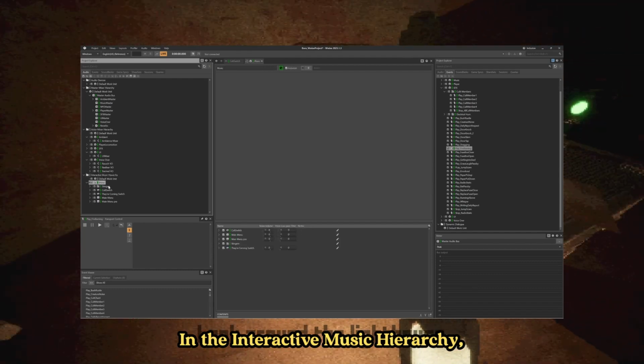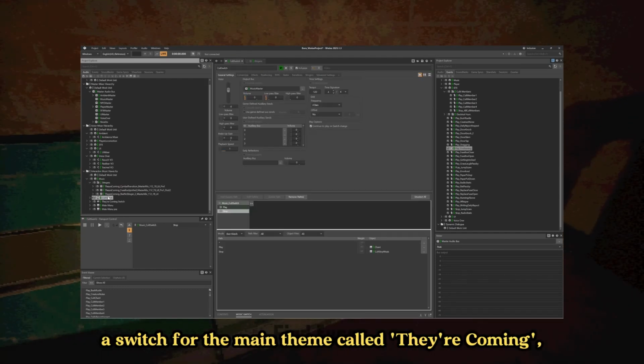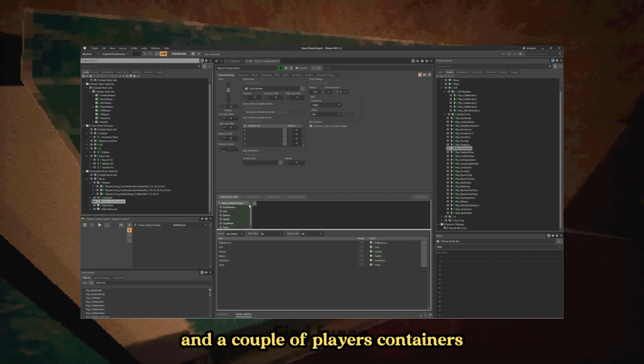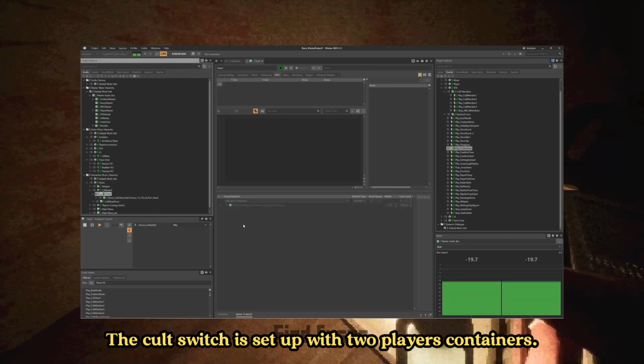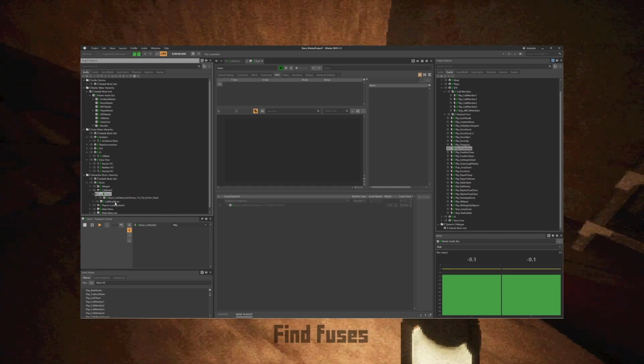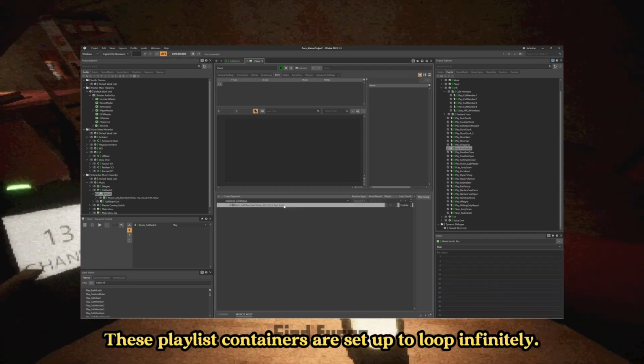In the interactive music hierarchy, I made a folder for stingers, a switch for the cult music, a switch for the main theme called They're Coming, and a couple of playlist containers with the main menu music. The cult switch is set up with two playlist containers, one to play the chant, and another with a taiko transition to stop the chant. These playlist containers are set up to loop infinitely.